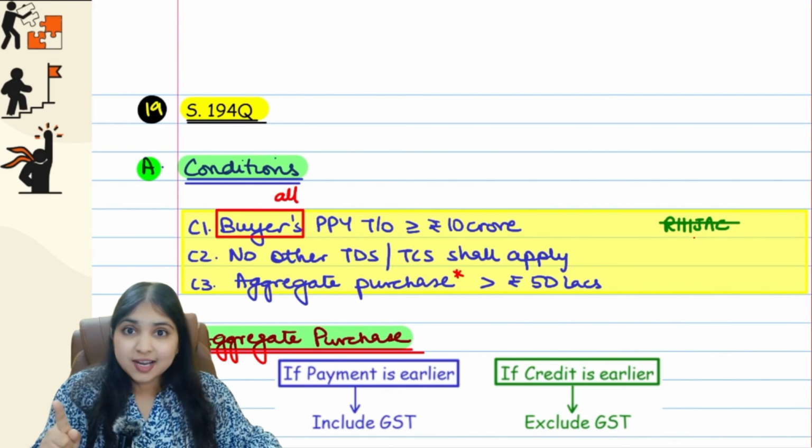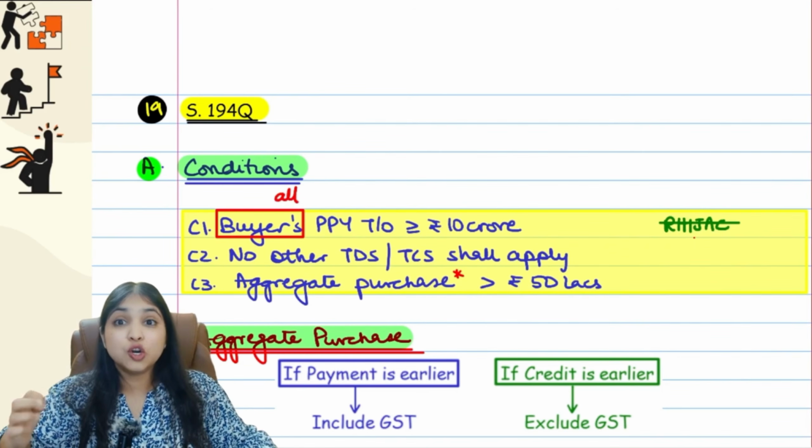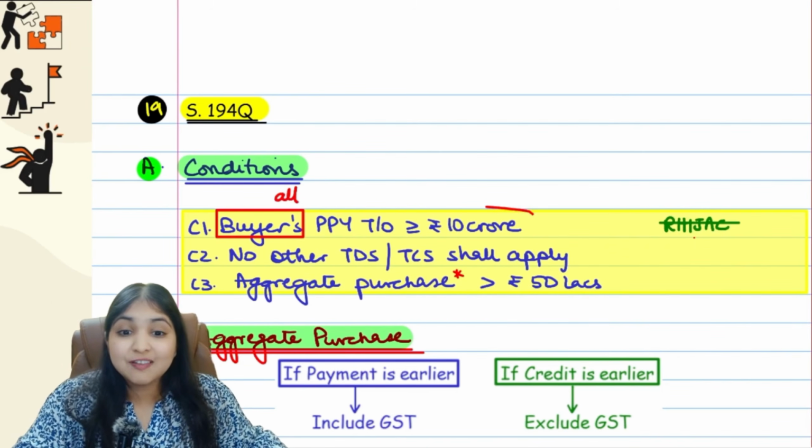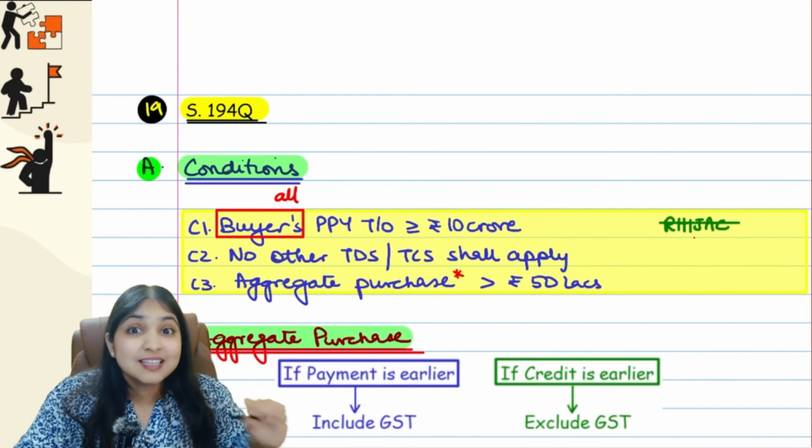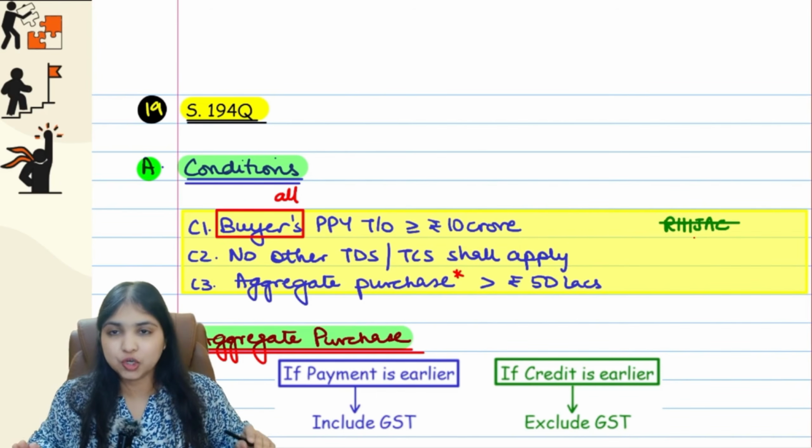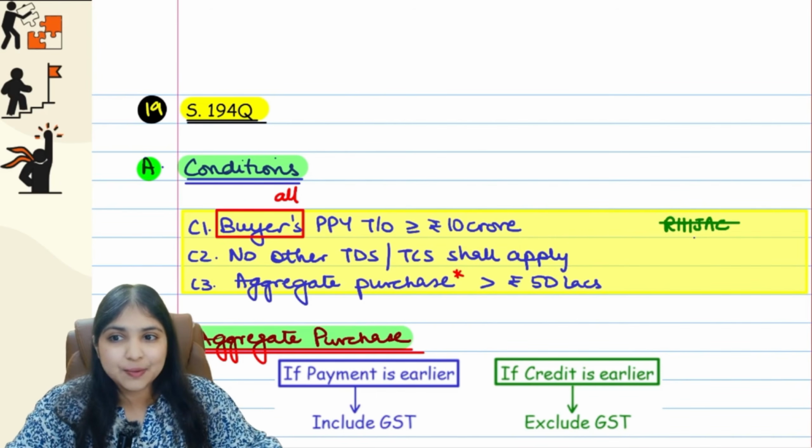Then in our hijack sections, we say preceding previous turnover has to be more than 1 crore. Here we are saying 10 crores. So it's different. So this is not our hijack section, okay? So in 194Q, basically what happens, I'll tell you.